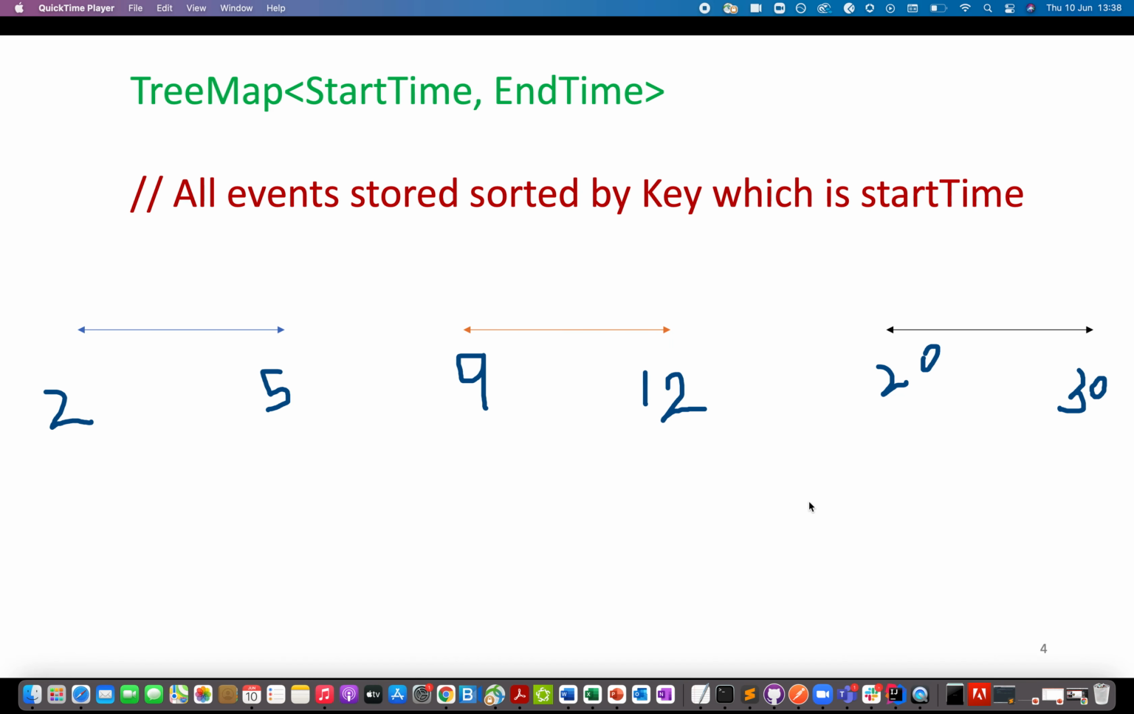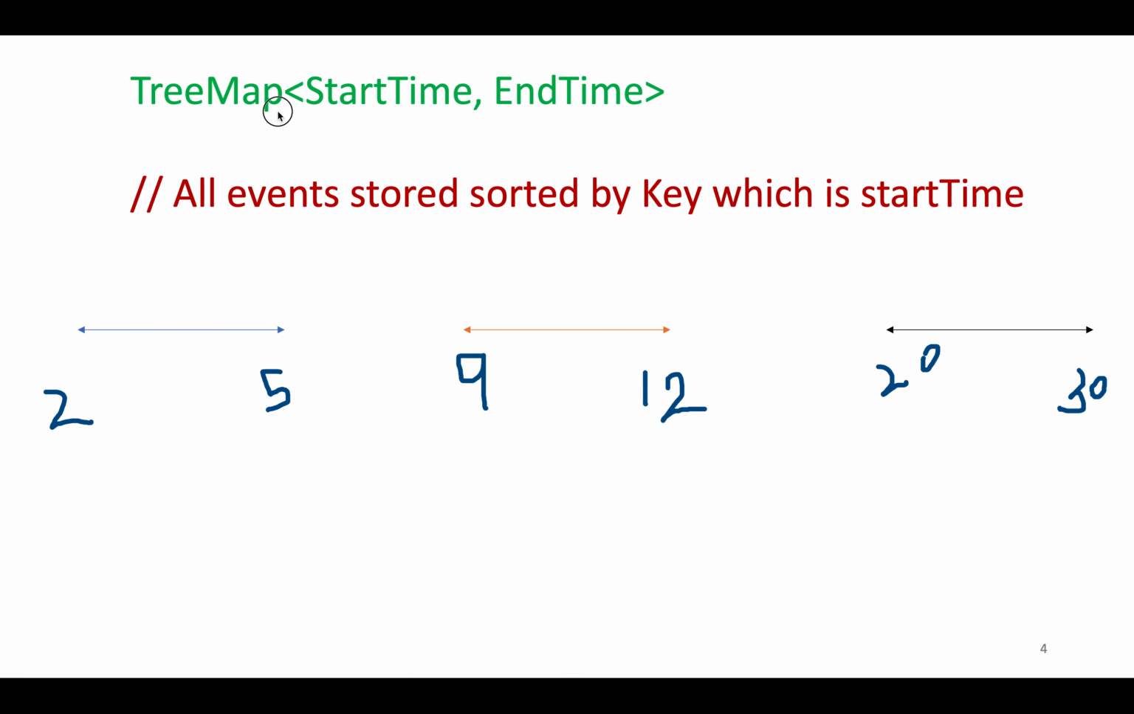We will be exploiting the properties of a TreeMap that stores all the entries inside it in a sorted fashion on the basis of the key that is passed. Just keep a note that a TreeMap internally creates a BST of all the entries that are stored in it, and it sorts them on the basis of the key that you pass to it. Therefore, we'll create a TreeMap of start time, end time, and all the events will be stored on the basis of start time.